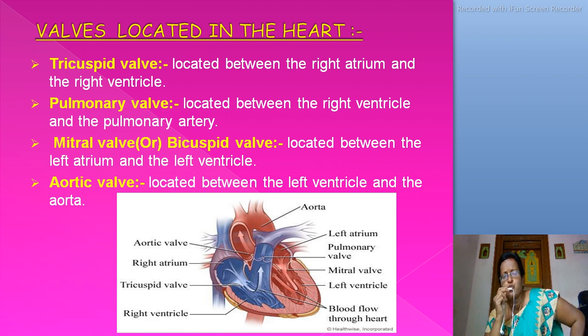There are four types of valves in the heart. First one, tricuspid valve. Second one, pulmonary valve. Third one, mitral valve. And lastly, aortic valve.